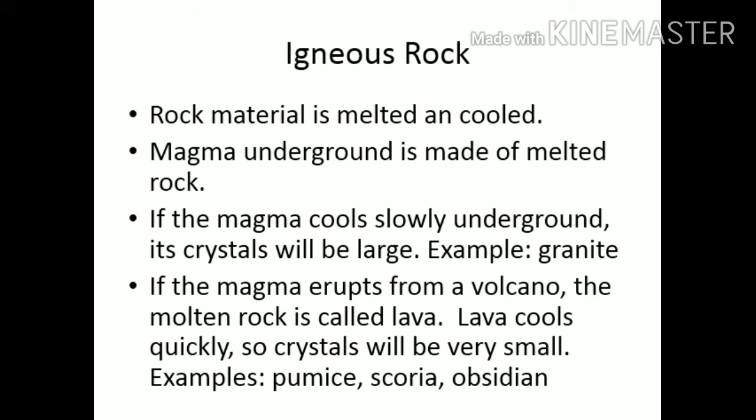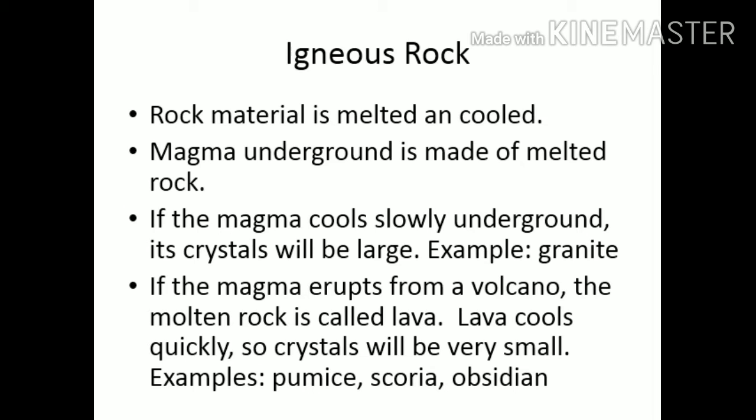But if the magma reaches the earth's surface, what is it called? It is called lava. In this case, lava will cool very fast. When it cools very fast, it will form igneous rocks, but these igneous rocks will be smooth or have very small crystals. Why? Because there is no time for these rocks to form crystals, as the lava cools very fast.